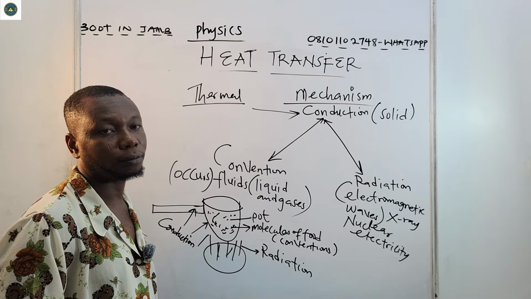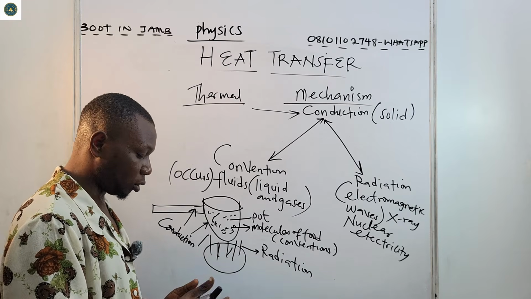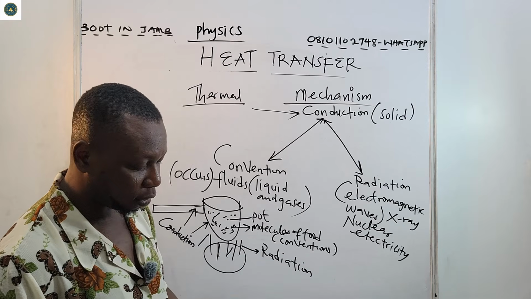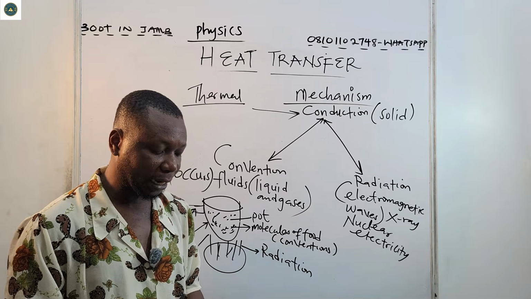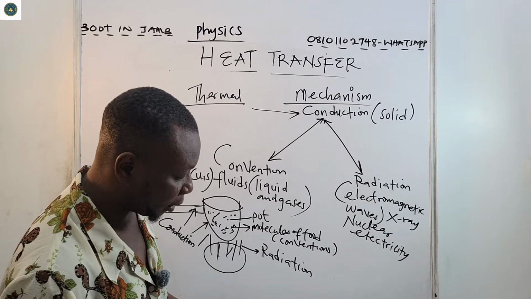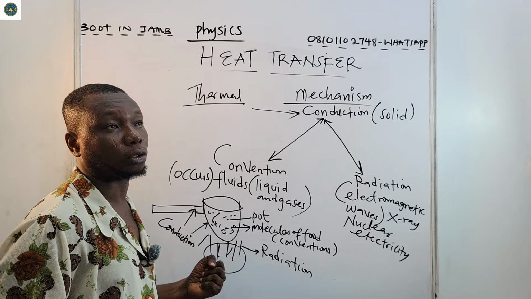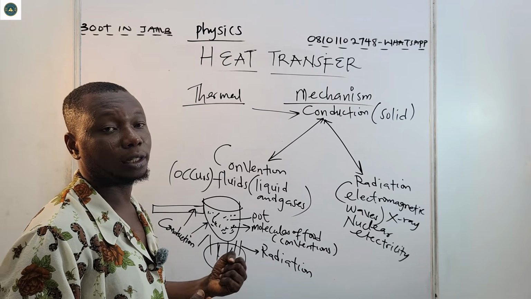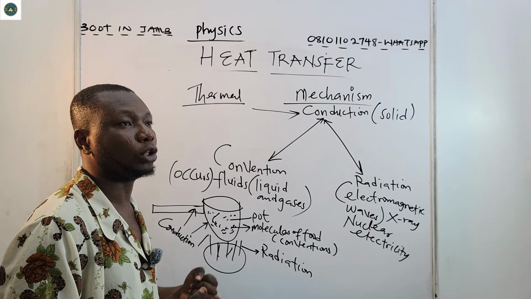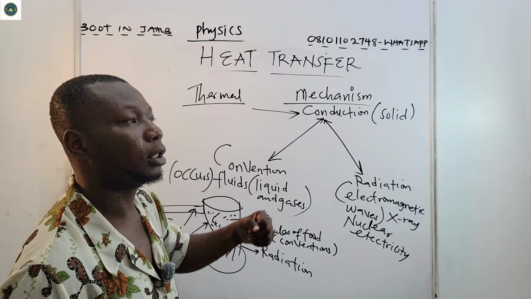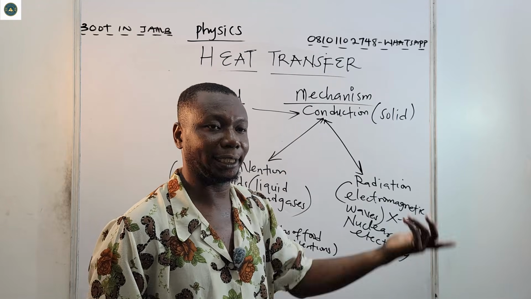Because they are heated, the particles start migrating. By the time the particles start migrating, there will be collisions among the molecules. And because of that collision, the particles keep migrating.